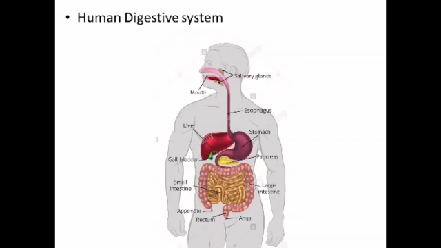The hydrochloric acid makes the acidic medium in the stomach. It also kills bacteria which enter the stomach with food. In acidic medium, the enzyme pepsin digests protein present in the food and converts it into small molecules. The digestion of protein begins in the stomach. The partly digested food then goes from the stomach into the small intestine. The exit of the food from the stomach is regulated by the sphincter muscle.